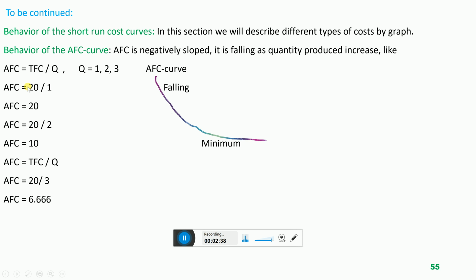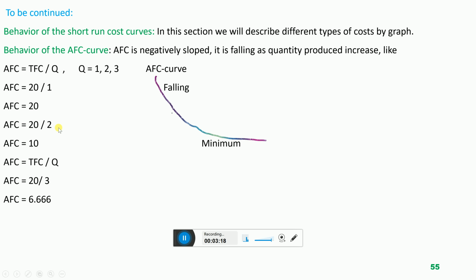So AFC is equal to 20 divided by 1, and average fixed cost is 20. When the company is manufacturing only 1 unit of output and the total fixed cost is 20, that is the average fixed cost of the 1 unit of output. But when the company increases output from 1 to 2, average fixed cost decreases from 20 to 10. Check: AFC is equal to total fixed cost 20 divided by the number of units produced 2. So 20 by 2 is equal to 10. Average fixed cost decreased to 10 from 20.